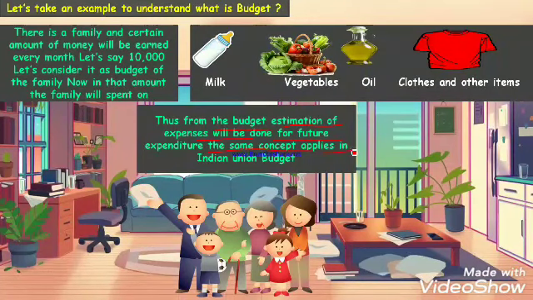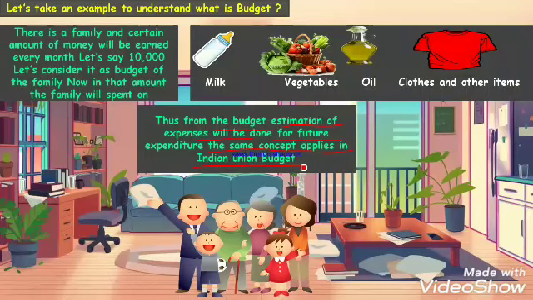The same concept applies in the Indian Union budget. How does the same concept apply? In the Indian Union budget, Finance Minister Nirmala Sitharaman ji will present the budget in the Parliament and will ask for a certain amount as a budget for future expenditure.